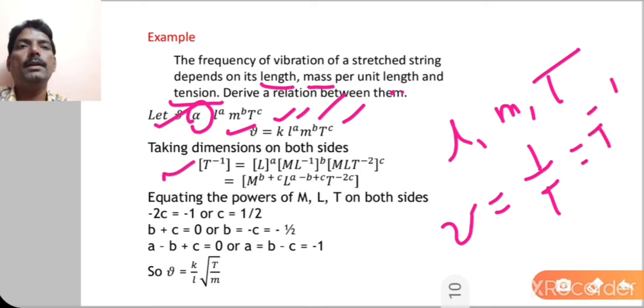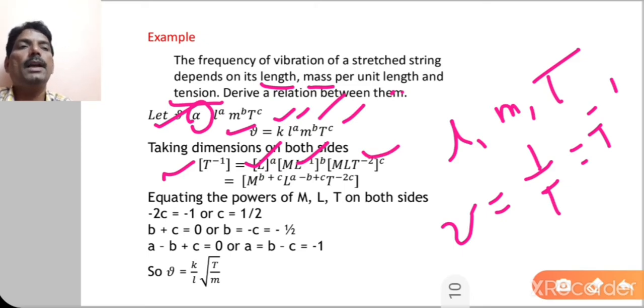So we have taken here the dimensional formula, T raised to minus 1 is equal to L raised to A. L, what is length? Length is measured in L. Then this M, that is mass per unit length, therefore M L raised to minus 1 raised to B. And here tension, so you have to write this formula M L T raised to minus 2 raised to C.